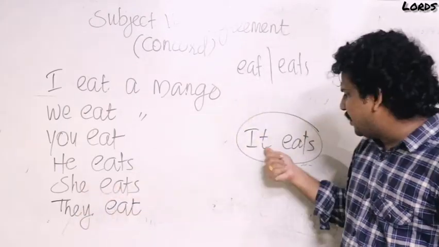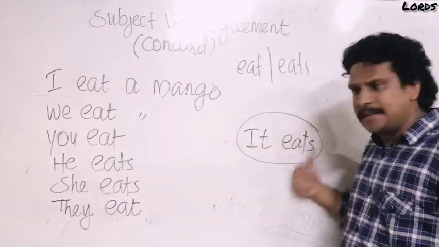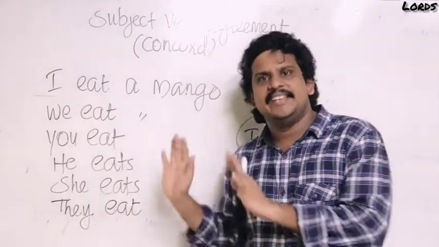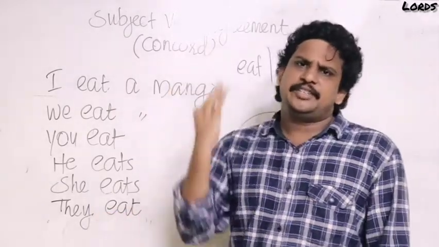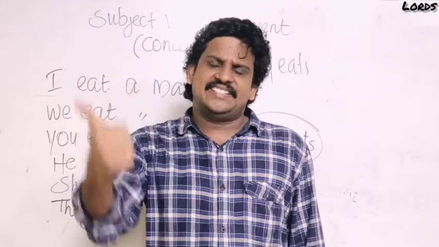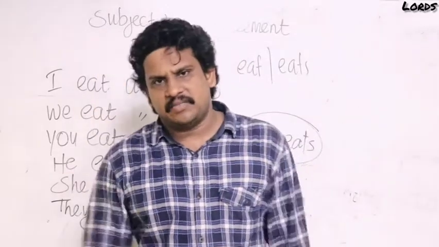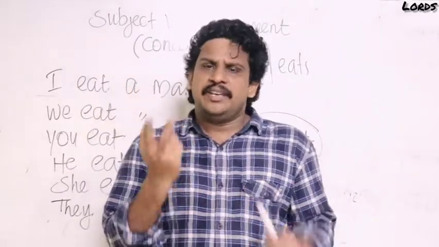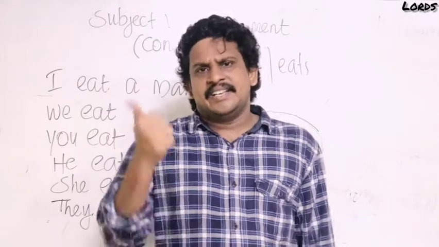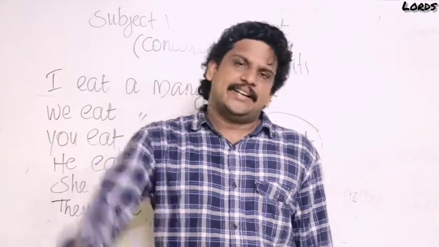She eats a mango. It eats a mango. They, plural, eat a mango. I eat, we eat, you eat, he eats, she eats, it eats, they eat. This is called subject-verb agreement. I write, we write, you write, he writes, she writes, it writes, they write.